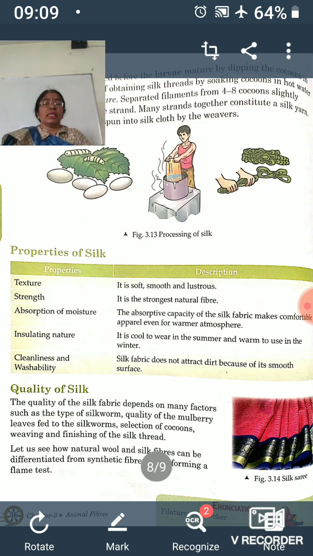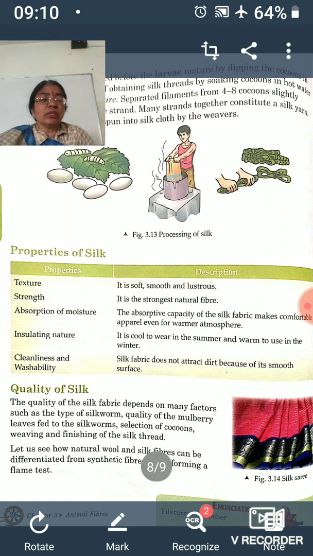Now, there is an activity given here which will show whether the fiber is natural or artificial, because you know that artificial fibers will burn like plastic. When we try to burn an artificial fiber, a node-like structure will appear at the end of these fibers. They will start melting first and shrink with fast speed.